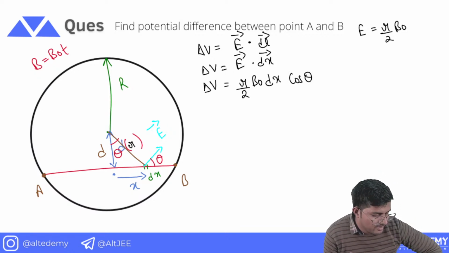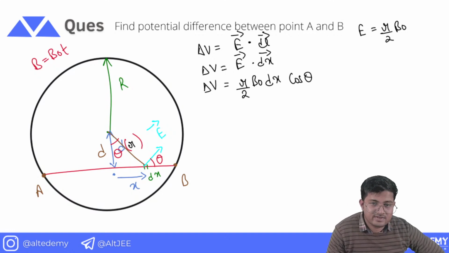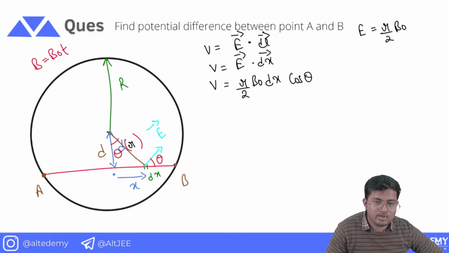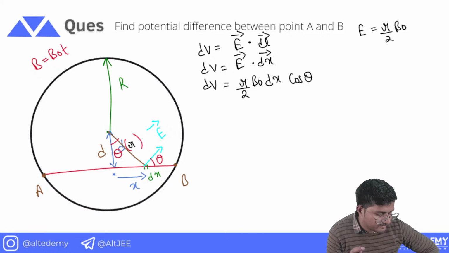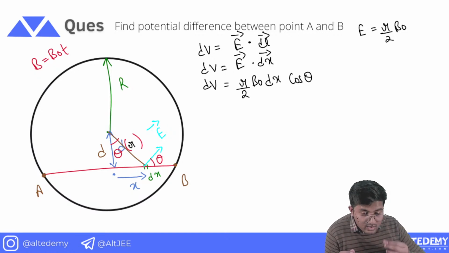This is the potential difference, but this potential difference is only for the length dx, whereas I want the potential difference between points A and B. Now to do that, what I have to do is integrate.